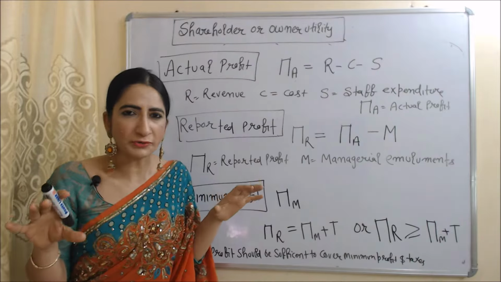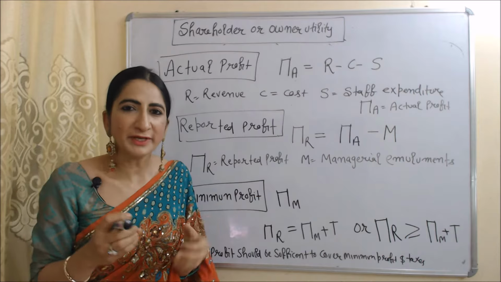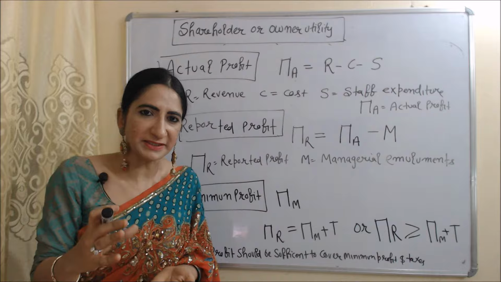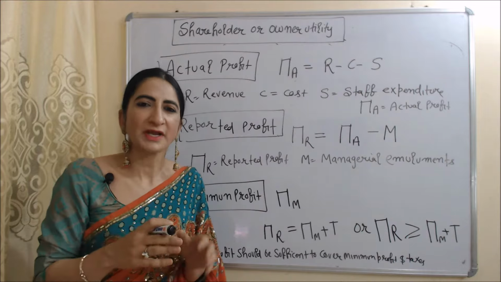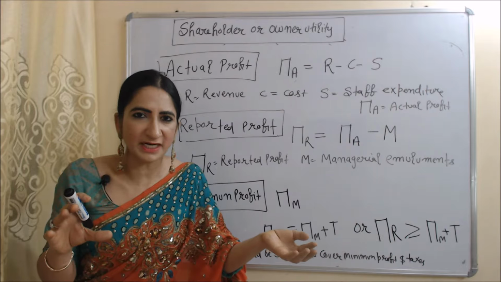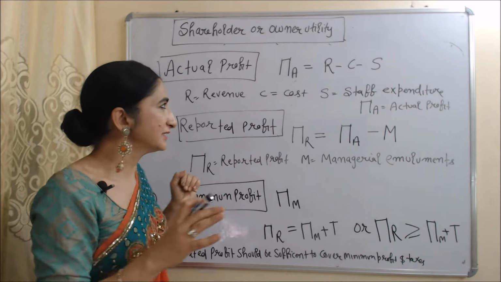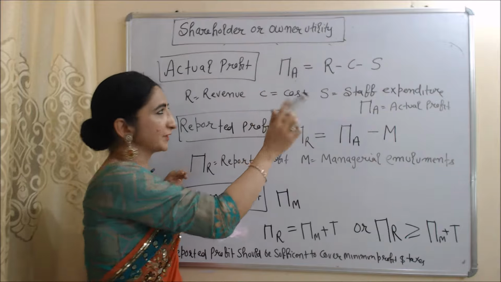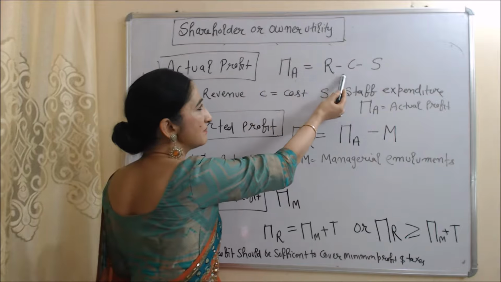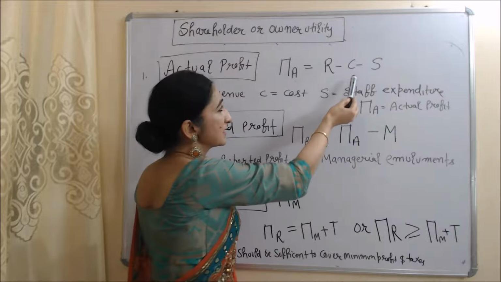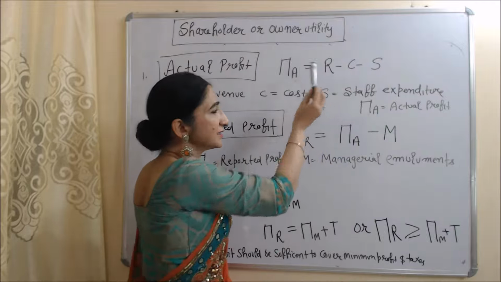First of all, we are going to talk about actual profit. We can calculate actual profit when we subtract staff expenditure and cost from revenue. In this equation, you can see pi A is actual profit, that is equal to R minus C minus S. Here S is staff expenditure, C is cost, R is revenue.